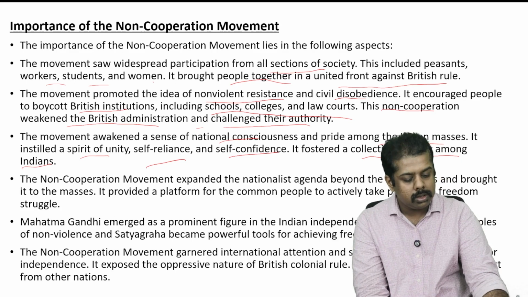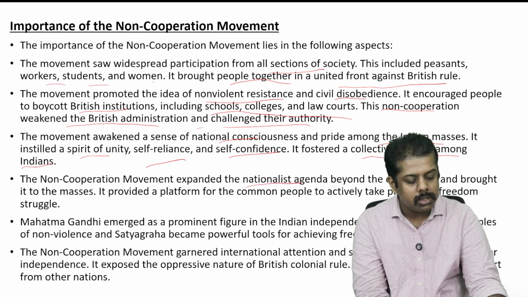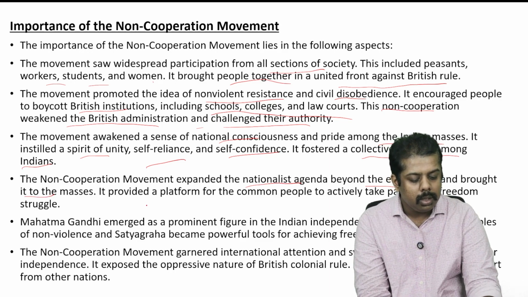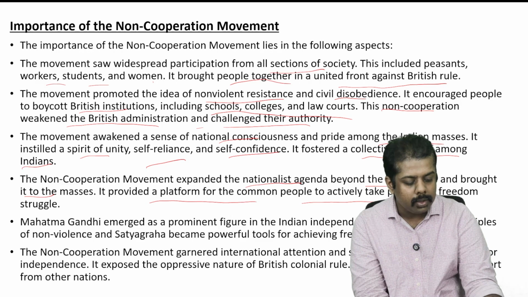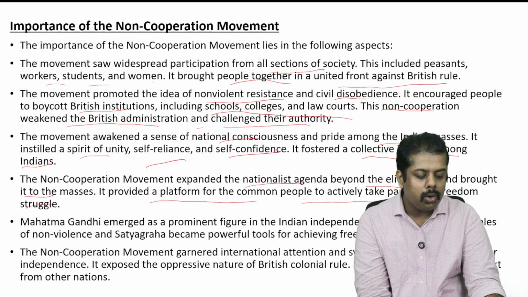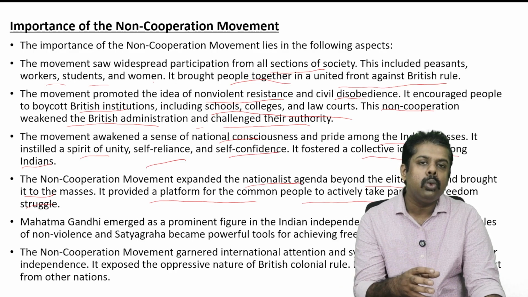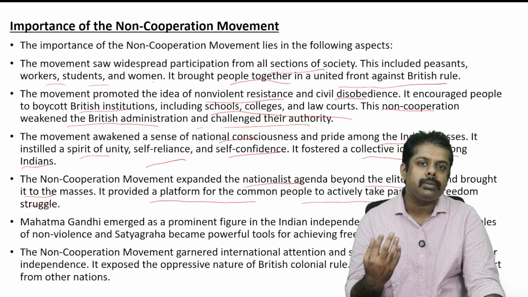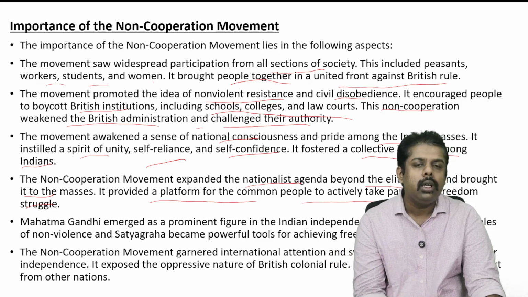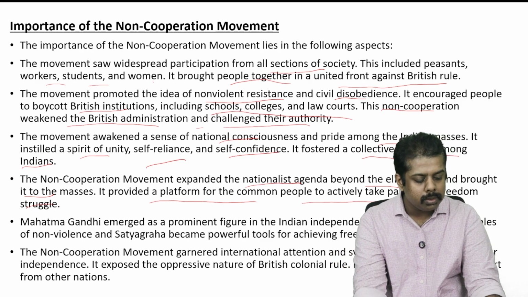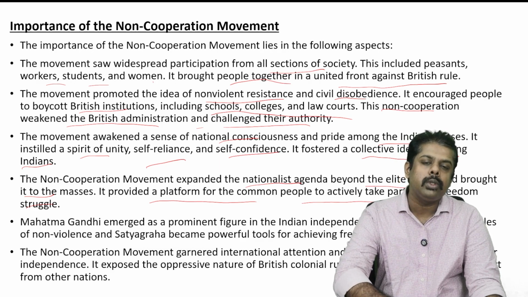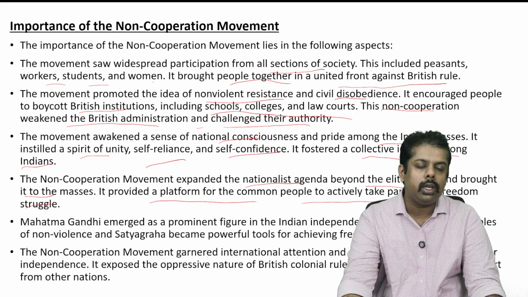Okay, now moving on, this non-cooperation movement expanded the nationalist agenda beyond the elite circles and brought it to the masses. It provided a platform for the common people to actively take part in the freedom struggle. Prior to this, the movements were restricted to a circle, but because of the non-cooperation movement, it was able to spread across the country. So that was an important positive of the non-cooperation movement.